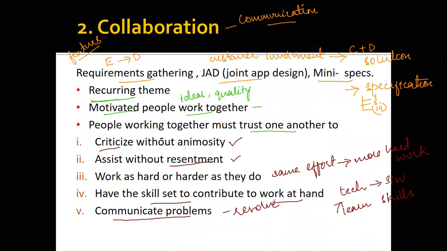So this is what happens within the collaboration phase. You're going to gather all the requirements, you're going to focus on JAD, and you're going to focus on mini specifications. Now, while doing all of this, you need to focus on collaboration, communication without criticizing with animosity, without resentments, and working hard.